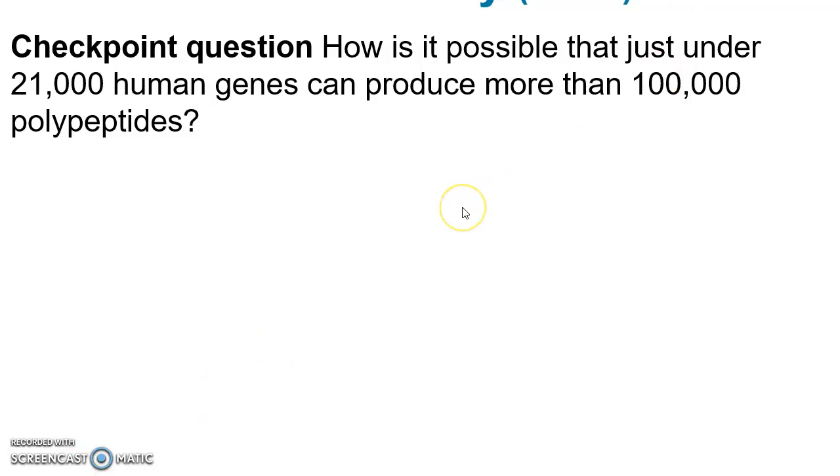How is it possible that just under 21,000 human genes can produce over 100,000 polypeptides? Well, the answer is the regulation of gene expression. You have differences in how genes are transcribed, and then after transcription, you have differences in the way that the mRNA sequences are spliced, which can lead to different expression of genes or the differentiation in expression of proteins from one cell type to another.